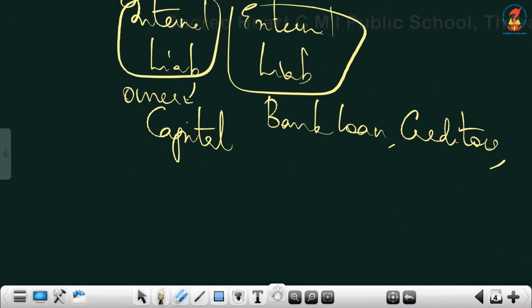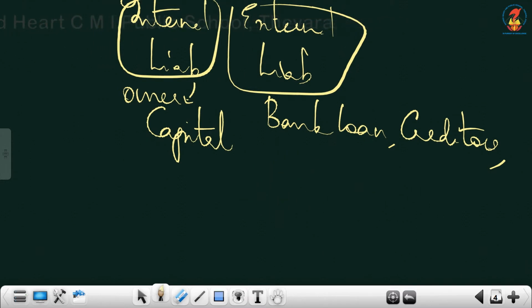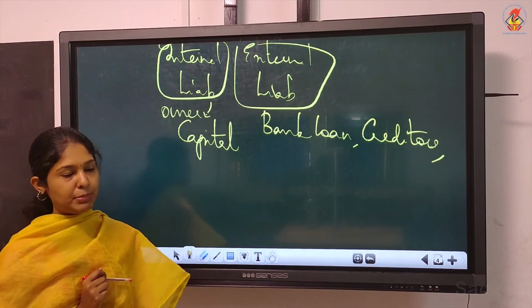Then bills payable. Bills payable we'll discuss under current and non-current liabilities. For the time being, you just learned these two. Internal liability means towards the owner, that is capital, and external liability means towards outsiders or external parties other than owners. So bank loan and creditors can be written as examples.